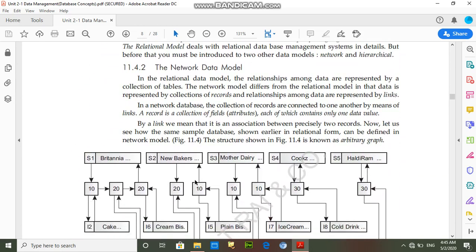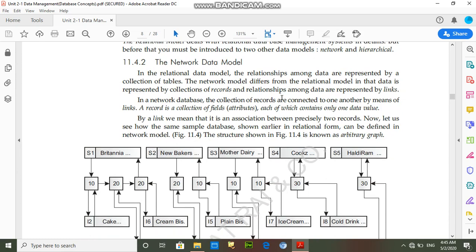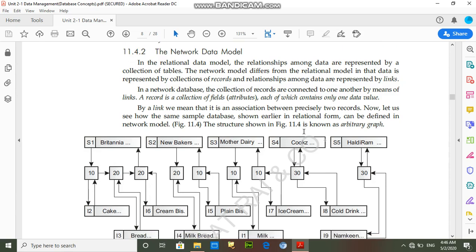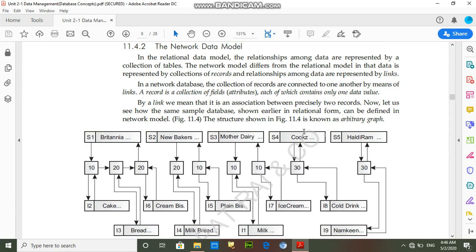And students, next is the network data model. In the network data model, information will be stored in hierarchical form, meaning top to bottom. And in the network data model, information is linked by pointers.